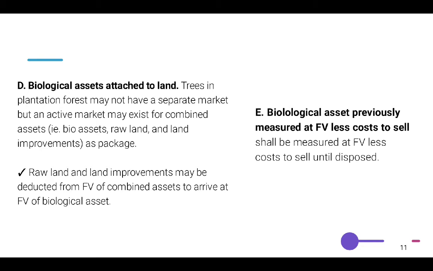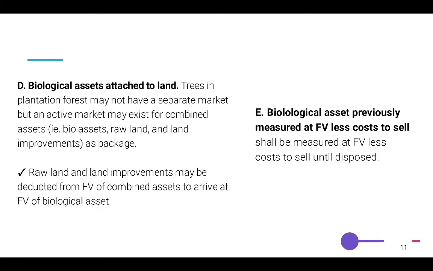D. Biological assets attached to land. The trees in plantation forests may not have a separate market, but an active market may exist for combined assets as a package, for example, the biological assets, raw land, and land improvements. The raw land and land improvements may be deducted from the fair value of the combined assets to arrive at the fair value of the biological asset.